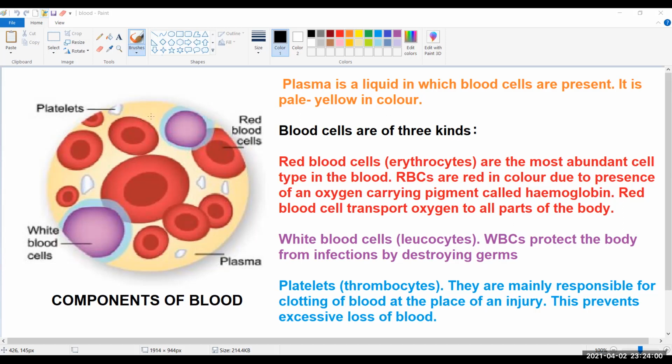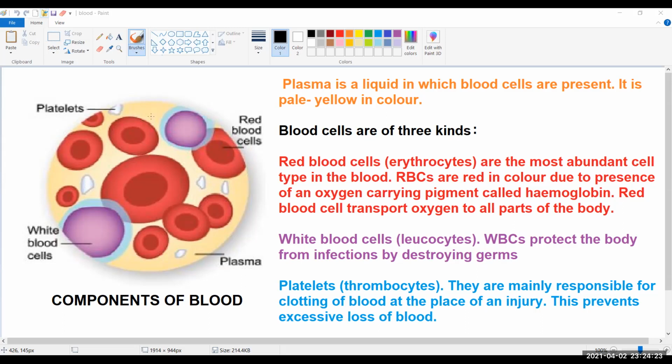RBCs are red in color due to the presence of an oxygen carrying pigment called hemoglobin. Red blood cells transport oxygen to all parts of the body.